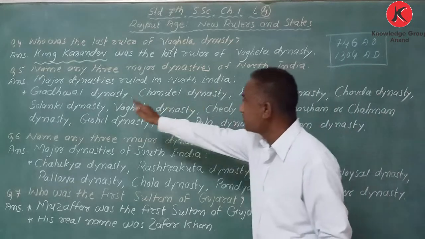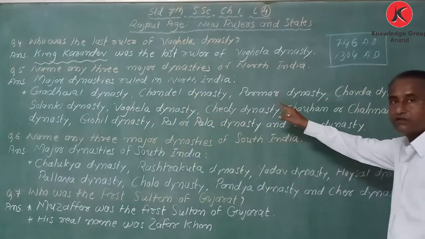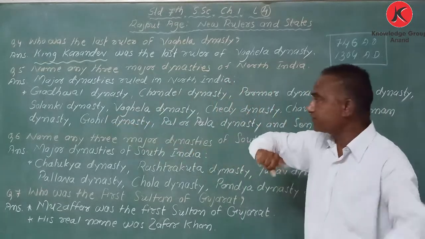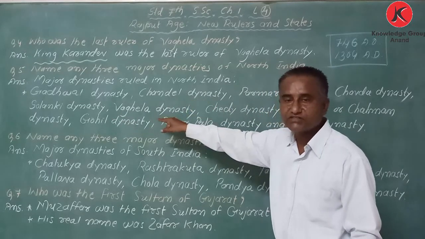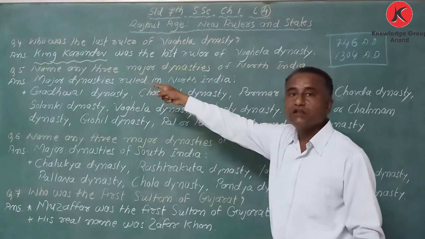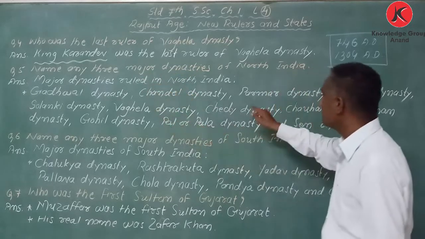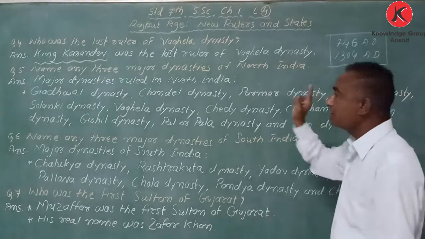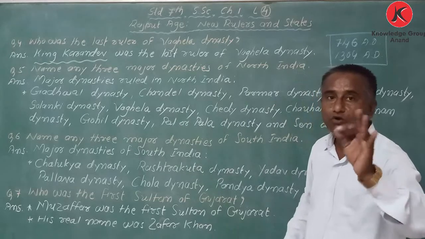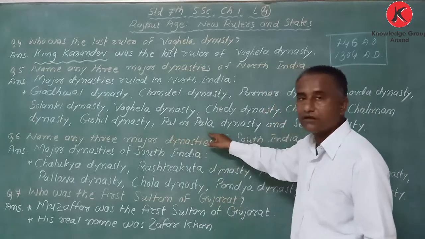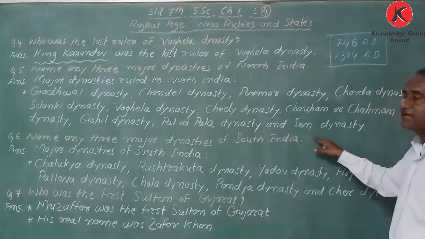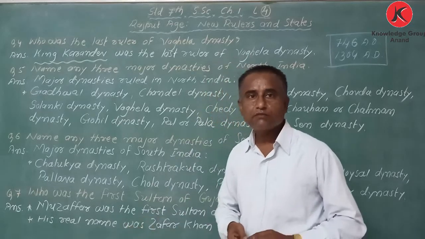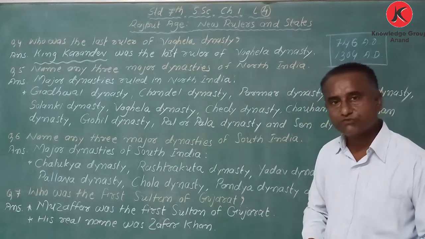So Gadwal dynasty, Chandel dynasty, Parmar dynasty, Chavda dynasty, Solanki dynasty. After Solanki, Vaghela dynasty, and we know Karandev was the last ruler of Vaghela dynasty. Then Chedi dynasty, then Chauhan or Chahman dynasty, then Gohil dynasty, Pal or Pala dynasty, and last Sen dynasty. My dear student, in the notebook you have to write down everything, but in the examination, write down only as many as are asked.